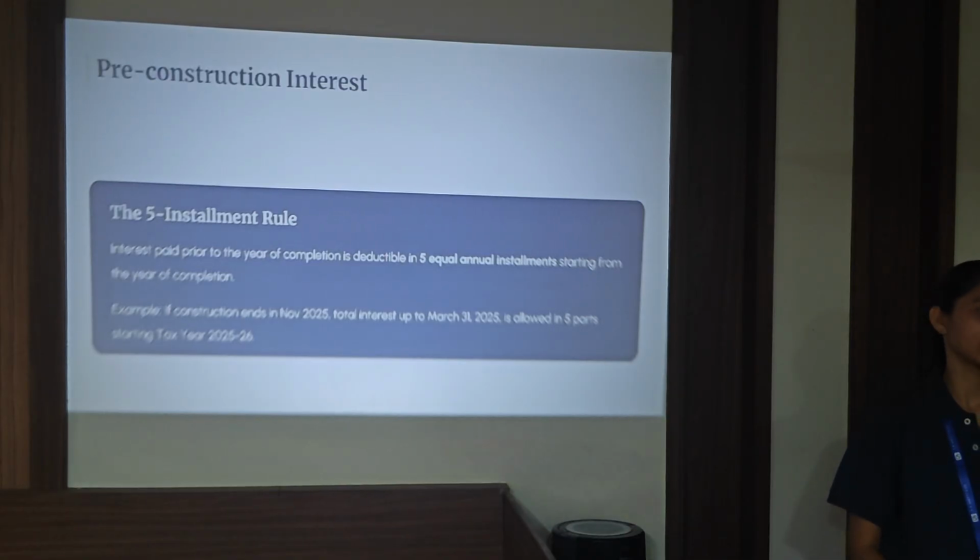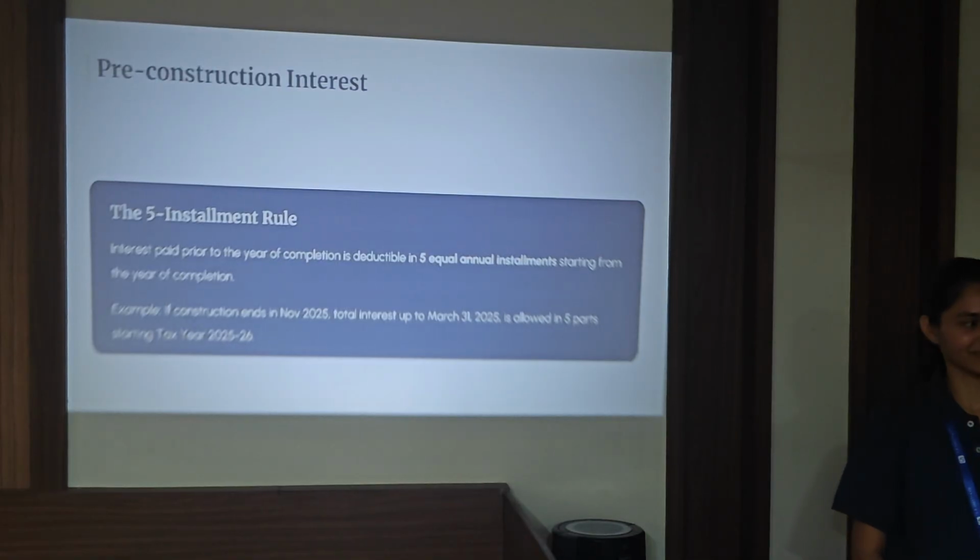If it is not constructed within 5 years, then what is the quantum available? For self-occupied properties it is 2 lakh, and for let-out properties it is the actual. Only if it is completed within 5 years will we get the 2 lakh deduction. If it is not completed within 5 years, then how much will we get?